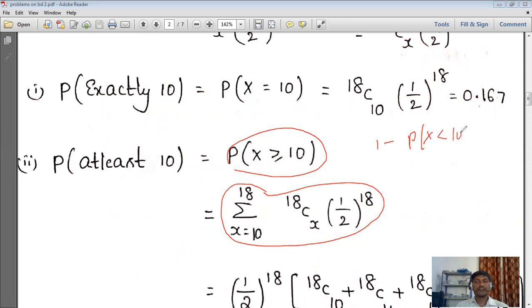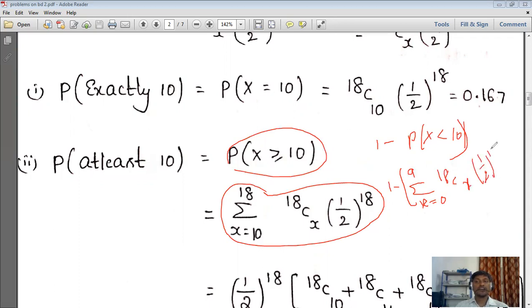Like this also we can calculate, right? P of x less than 10, this one also we can calculate. It means 1 minus, and from where to where? Less than 10 means summation x equal to 0 to 9 of 18Cx (1/2)^18.